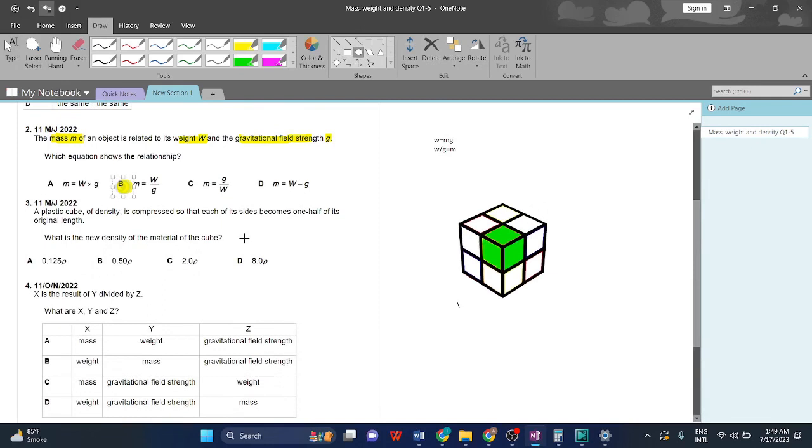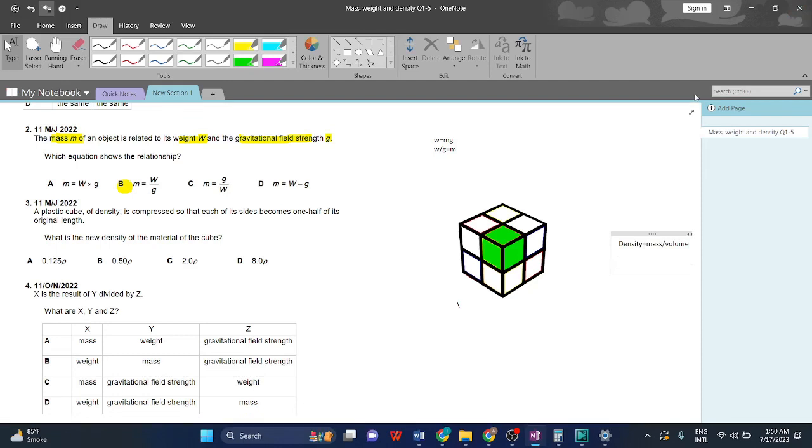A plastic cube of density is compressed so that each of its sides becomes half of its original length. What is the new density of the material of the cube? We apply the density formula: density is equal to mass divided by volume.